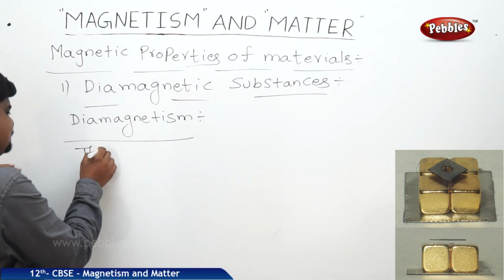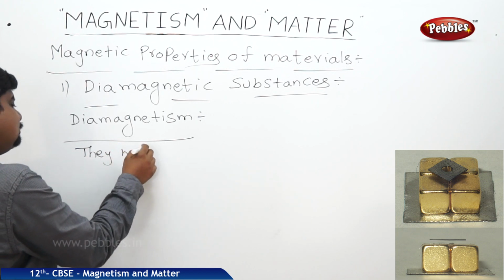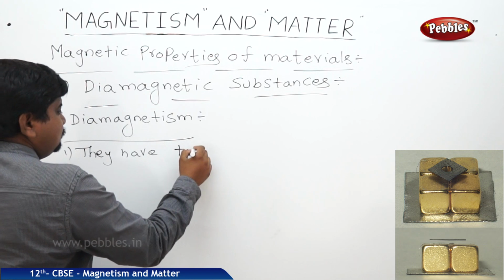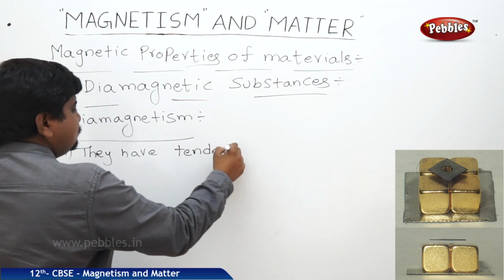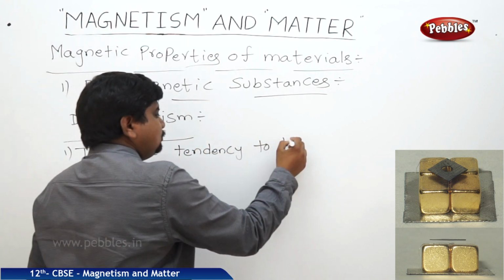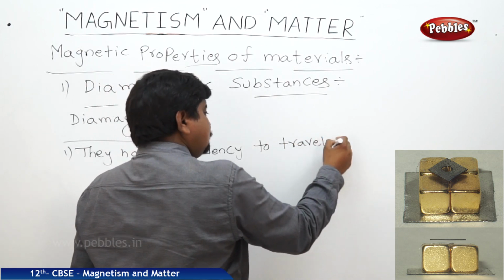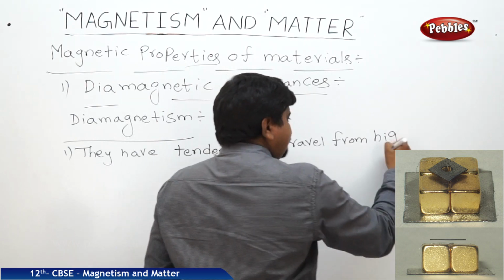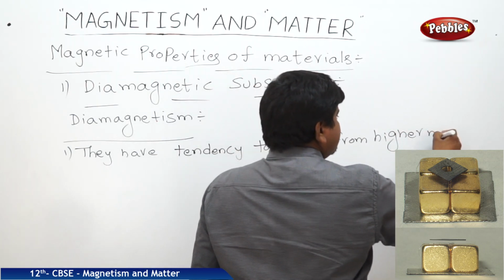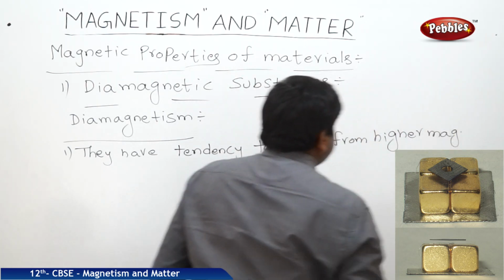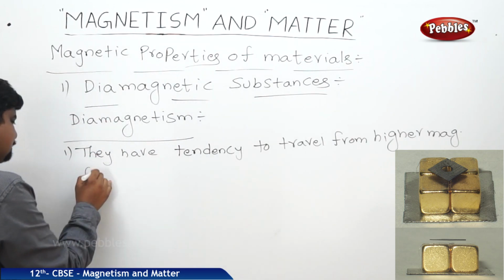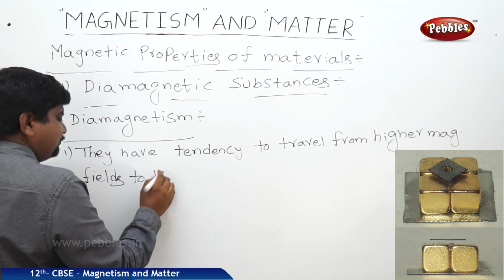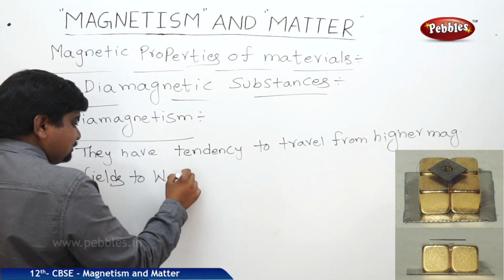They have the tendency to travel from higher magnetic fields to low magnetic fields or weak magnetic fields.